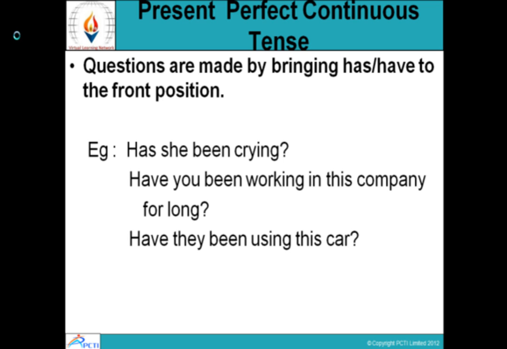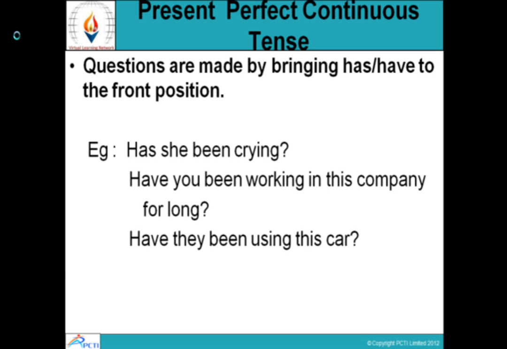Questions are made by bringing has, have to the front position, as is the case with all other tenses. The helping verb comes first to get the answer yes or no. Has she been crying? No, she has not been crying. She has been cutting onions.